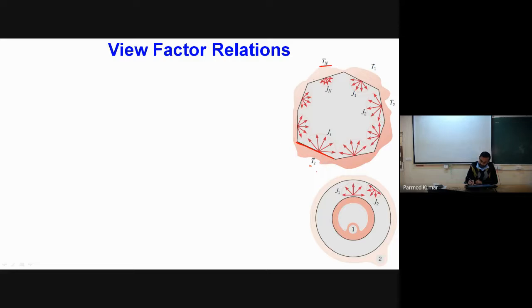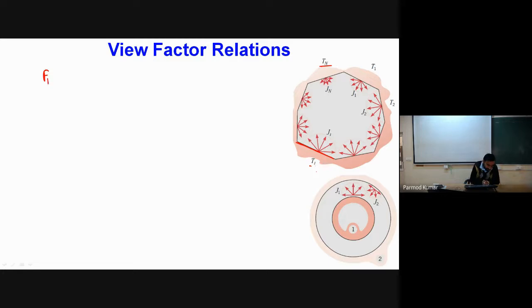Okay. So now in this situation, if I have to find the view factor of any surface, say surface 1, the radiation leaving from surface 1 can go to any of the surfaces of the enclosure.